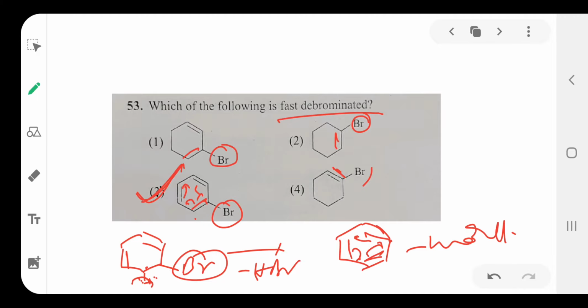So it readily undergoes debromination to form the stable benzene ring. So option 3 is correct. But the remaining 3 compounds form unstable products, so they are less reactive. This one is more reactive, more quickly debrominated. Option 3 is correct.